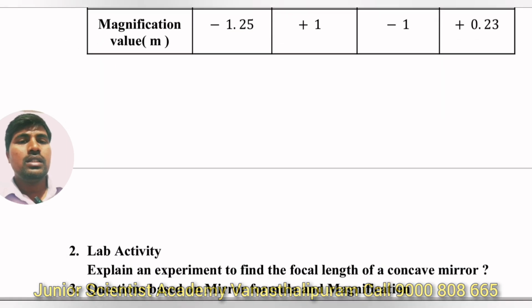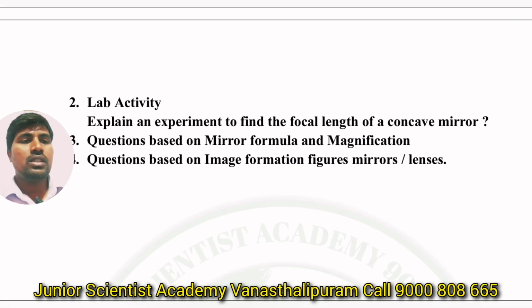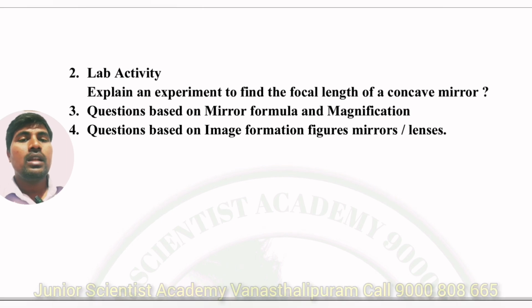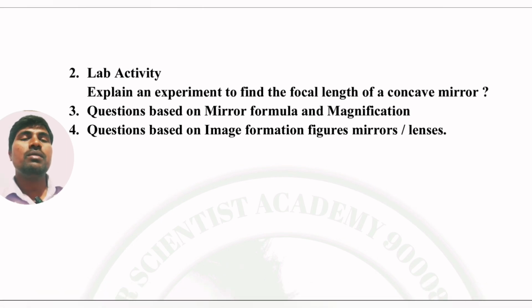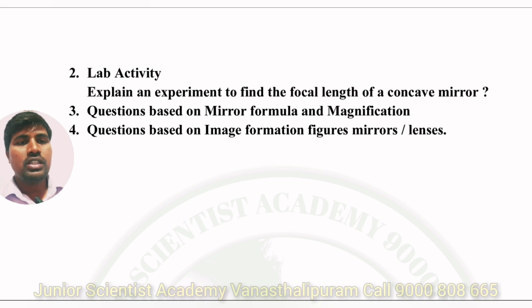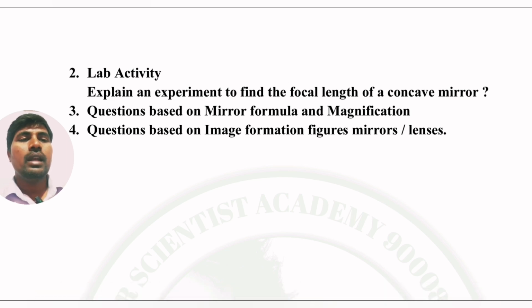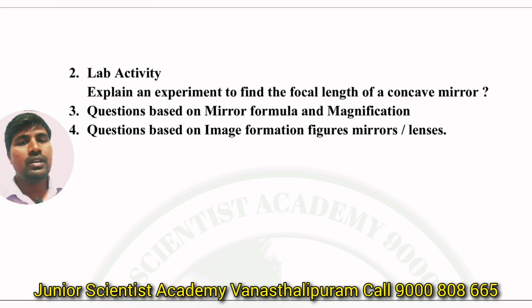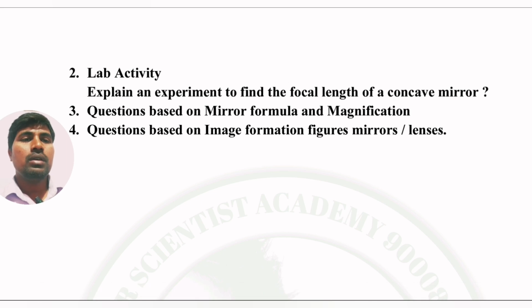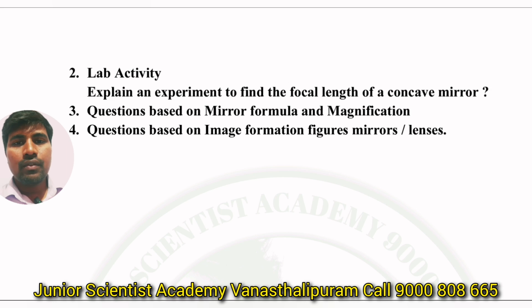And next, in the lab activity, there is a chance to ask. And next, last time there was a question based on image formation figures. Object position is given, then you have to draw the image formation figures. For concave we have 6 figures, for convex we have 2 figures. Likewise lenses also: convex lens 6 figures and concave lens 2 figures, image formation figures and ray diagrams. Okay, prepare carefully. Next, there is a chance to ask numericals based on the mirror formula and magnification formula. So this is about the first chapter.